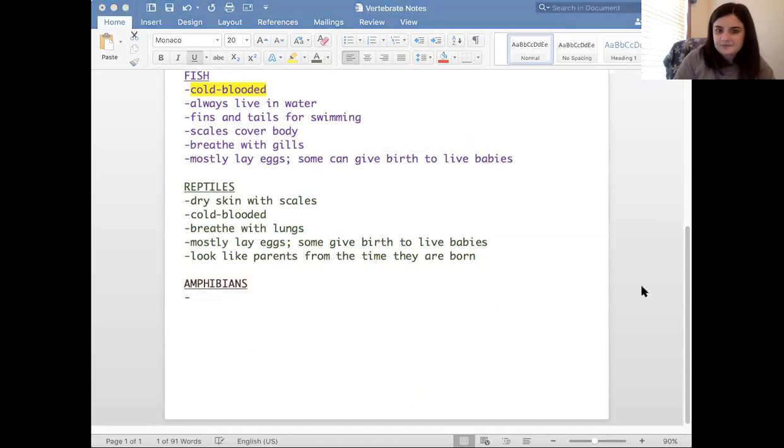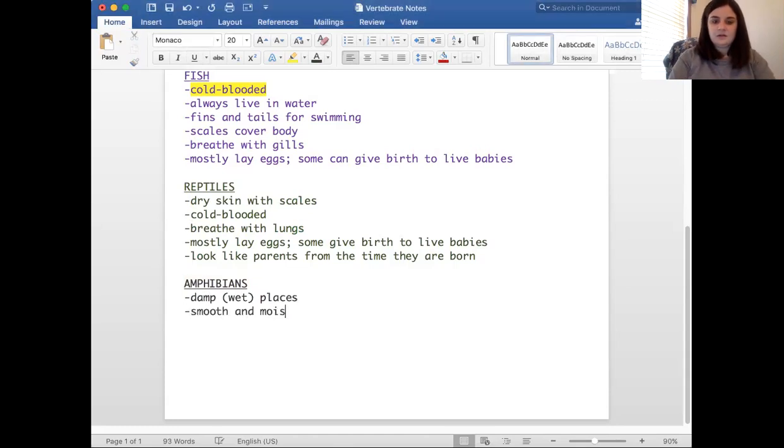All right. Ooh, they live in damp places. Damp means like wet. It's like wet places. They have smooth and moist skin. That means like wet skin. Like, yeah, it feels kind of wet on top.